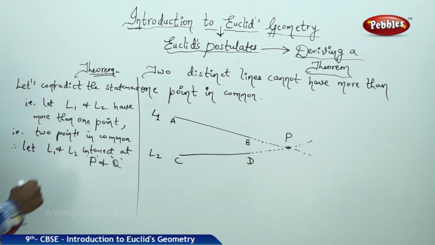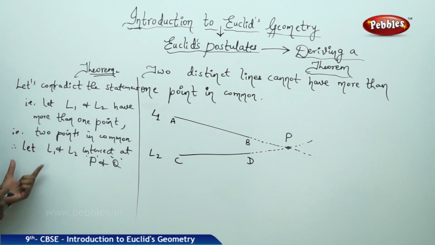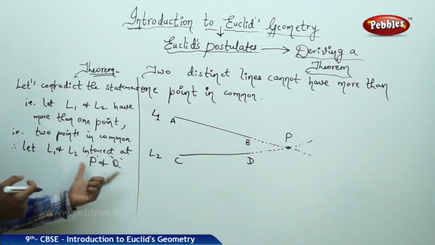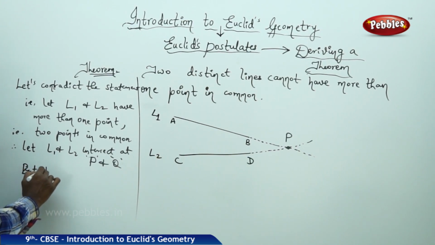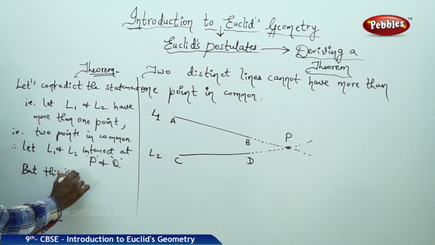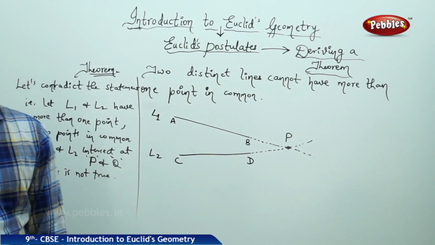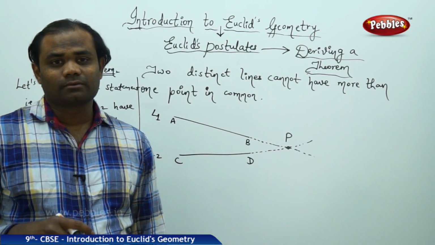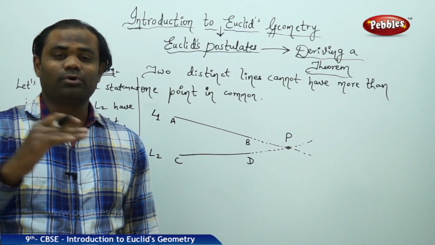Now here comes the concept of proving the theorem. Now that we have assumed that the lines L1 and L2 intersect at P and Q, therefore, but this is not true. Why do you think that this is not true? Because we have already seen in the postulate that there's only one line which passes through the 2 points.